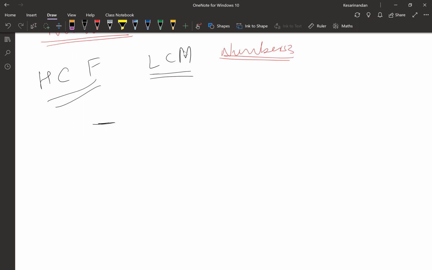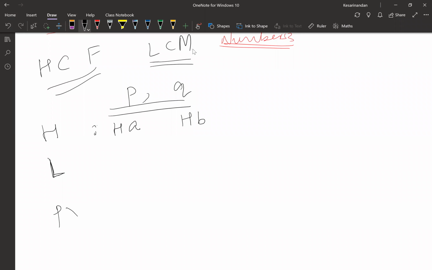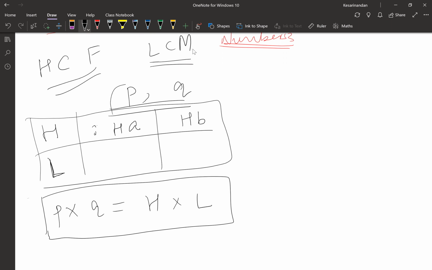sorry, let's take different notations to make you comfortable with what we are observing above. If you have two numbers P and Q and the HCF is H, the LCM is L. P and Q can also be represented in the form of H times some number A and H times some number B. And there's a formula: P into Q is HCF into LCM. A key important factor to note down. You will get a lot of questions on this pattern.